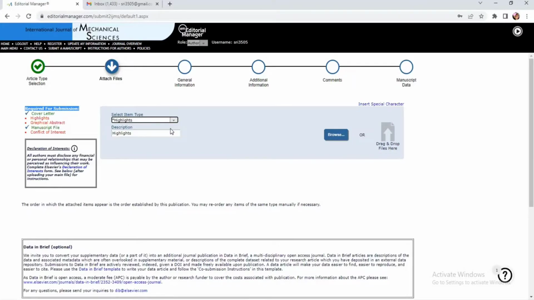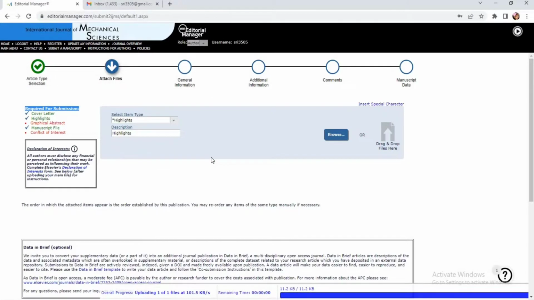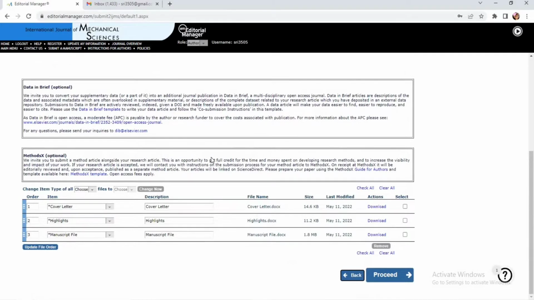Whatever the work you have done, just try to give it in 4 or 5 points. So only the main part of your work, that is the highlights. Clear? So let us go for a browse option. Even the file is ready, so let me click on this one. So please attach the file. So that is the highlights.